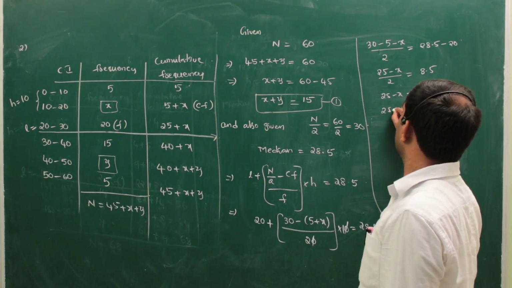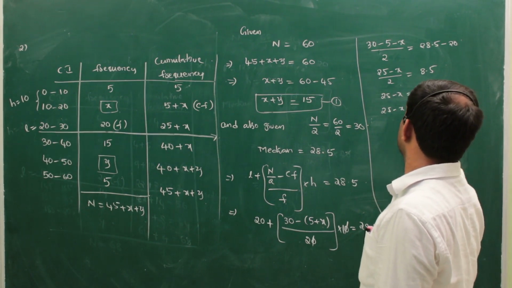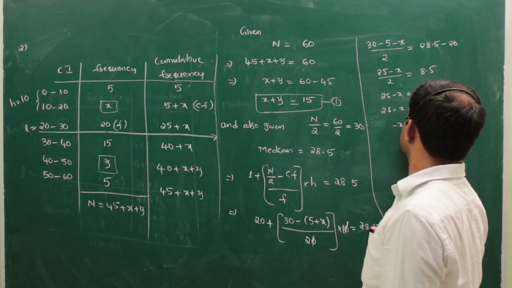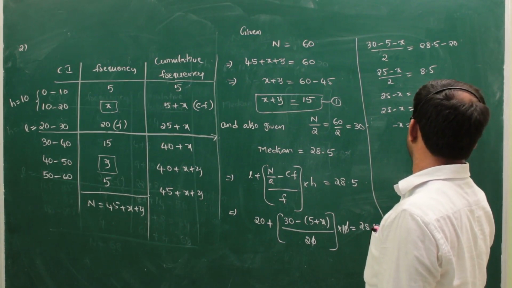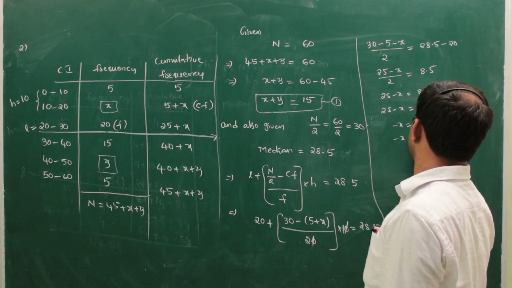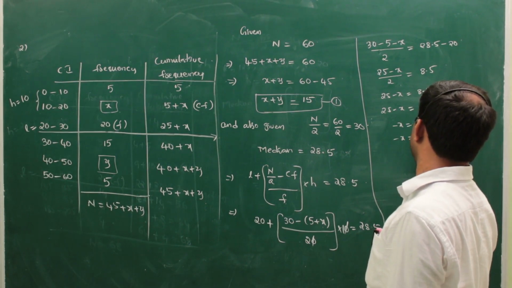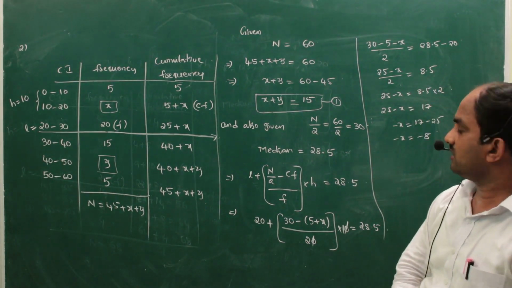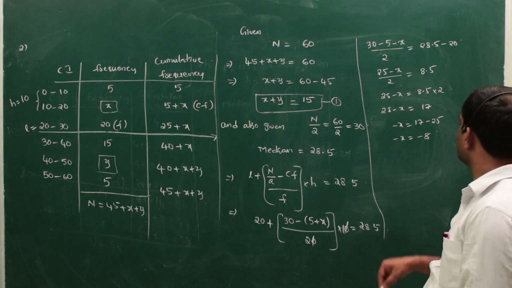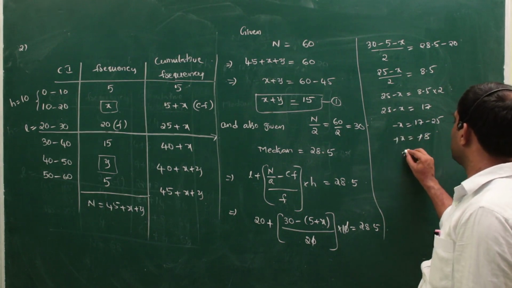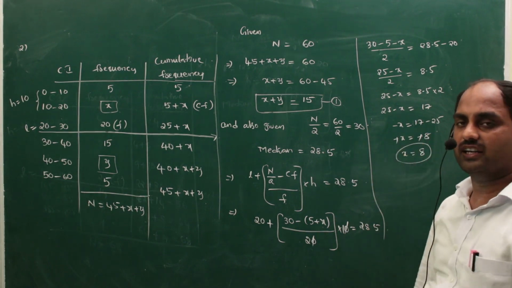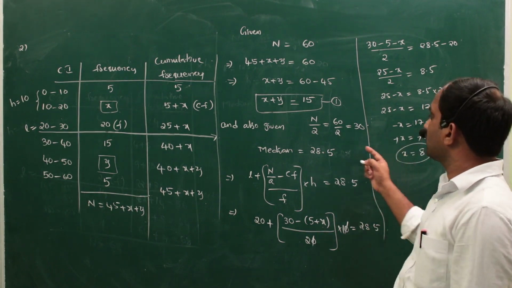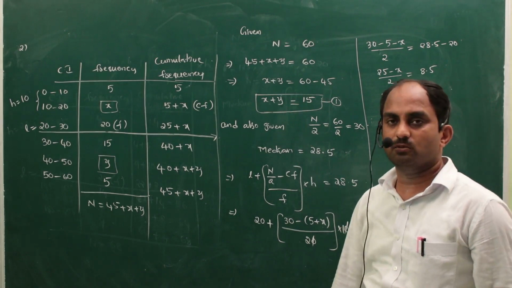So 25 minus x is equal to how much? 17. Minus x is equal to 17 minus 25. Minus x is equal to how much are you getting? Minus 8. Minus cancels. We are getting, what is that? X value. X value how much are you getting? 8. So now another unknown is there, that is nothing but y.